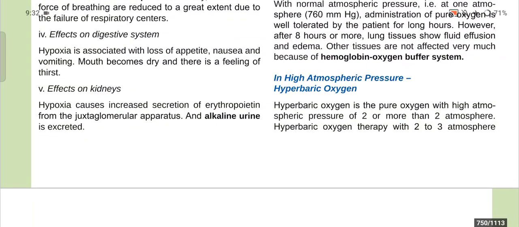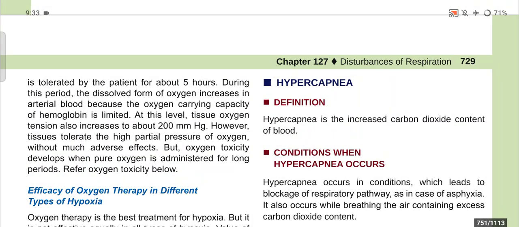In high atmospheric pressure, or hyperbaric oxygen. Hyperbaric oxygen is pure oxygen with high atmospheric pressure of 2 or more atmospheres. Hyperbaric oxygen therapy with 2 or 3 atmospheres is tolerated by the patient for about 5 hours. During this period, the dissolved form of oxygen increases in the arterial blood because the oxygen carrying capacity of hemoglobin is limited. At this level, tissue oxygen tension also increases to about 200 mmHg. However, tissues tolerate this high partial pressure of oxygen without much adverse effects, but oxygen toxicity develops when pure oxygen is administered for long periods. Refer to oxygen toxicity.